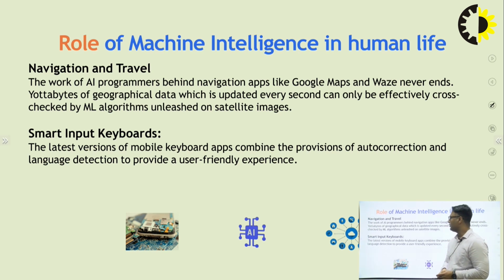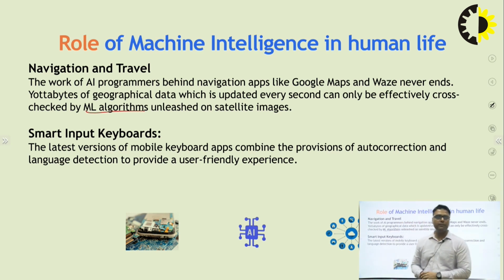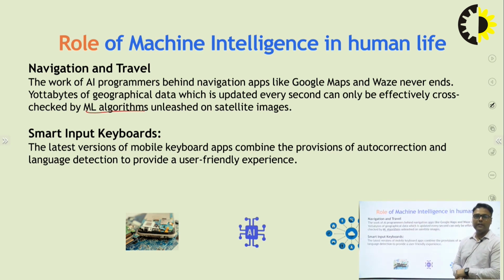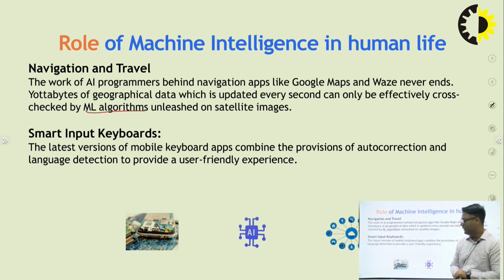In another way, all of you know that day by day roads are developed, bridges are developed. So through ML algorithms, it updates the geographical data in maps. Smart input keywords. The latest version of mobile keyboard apps combine auto correction and language detection to provide a user friendly experience.